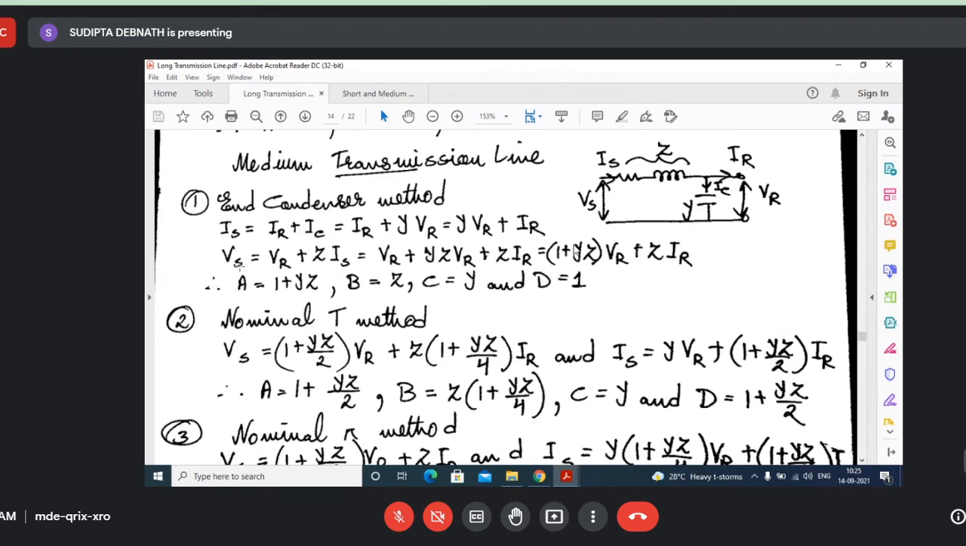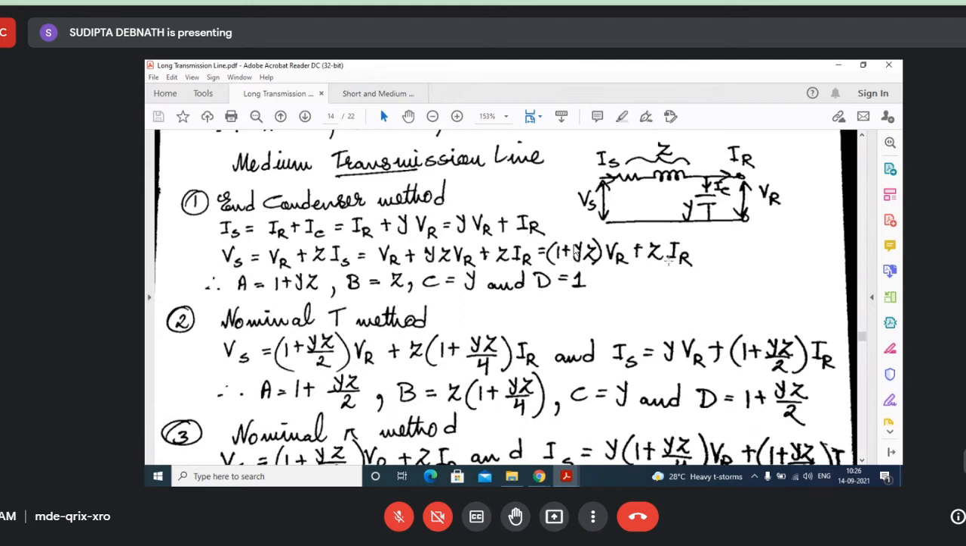So what is VS? VS equals VR plus IS into Z, isn't it? So VR plus Z into IS, and replace IS, that is, write in place of IS as YVR plus IR. So replace this one.